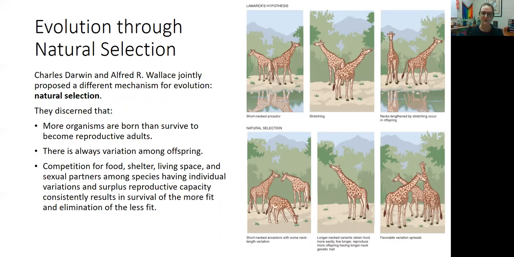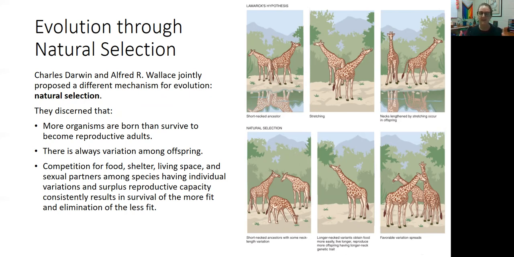This was figured out by Charles Darwin, who gets all of the credit, but also Alfred Wallace, who did a lot of the work and doesn't get a lot of the credit. They jointly proposed the hypothesis of natural selection, right? This is what drove evolution. So they concluded that many more organisms are born than can survive into reproductive adults, right? That's why dogs have 10 puppies per litter. It's because probably not all of those puppies are going to survive to adulthood and be able to reproduce. So there have to be more babies born than will make it to adulthood.